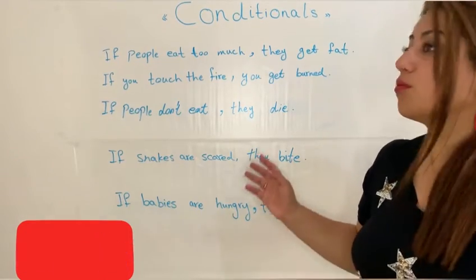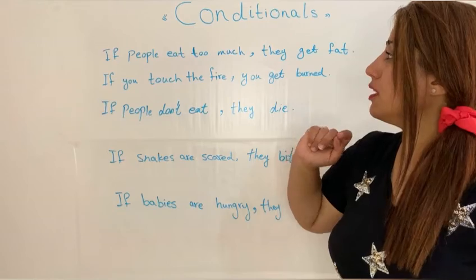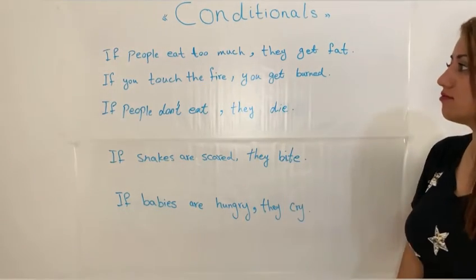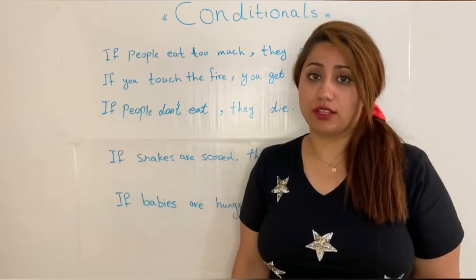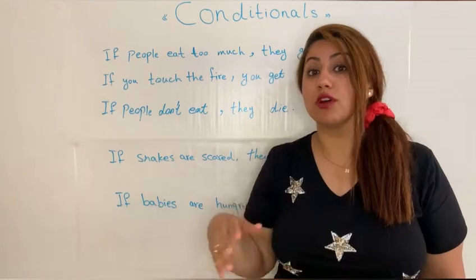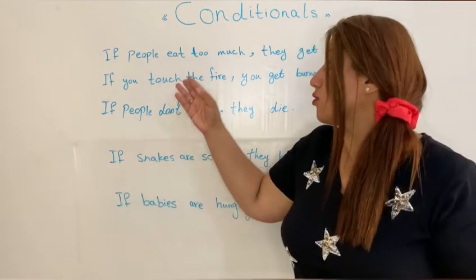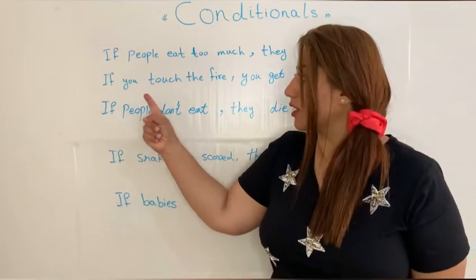Let's check some more sentences about zero conditional. If people eat too much, they get fat. It's a real thing that happens every day and everyone knows about it. If people eat too much, if I eat too much, you eat too much, or everyone eats too much, they get fat. It's something that happens.